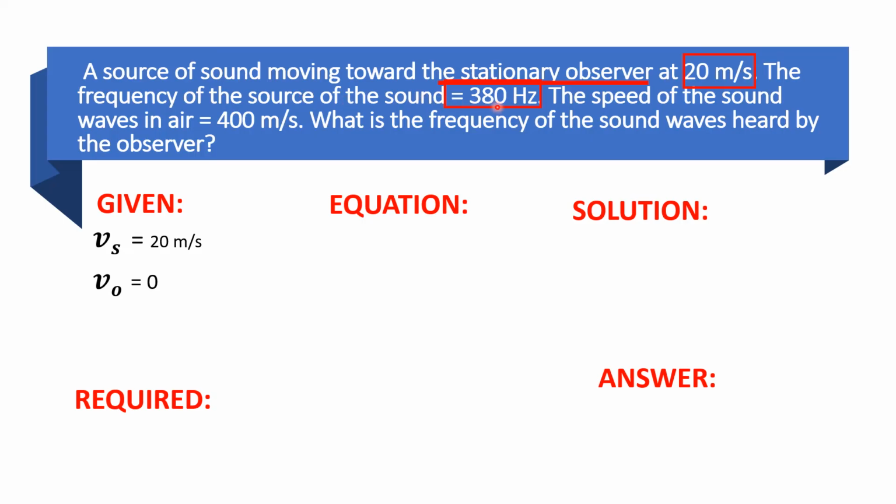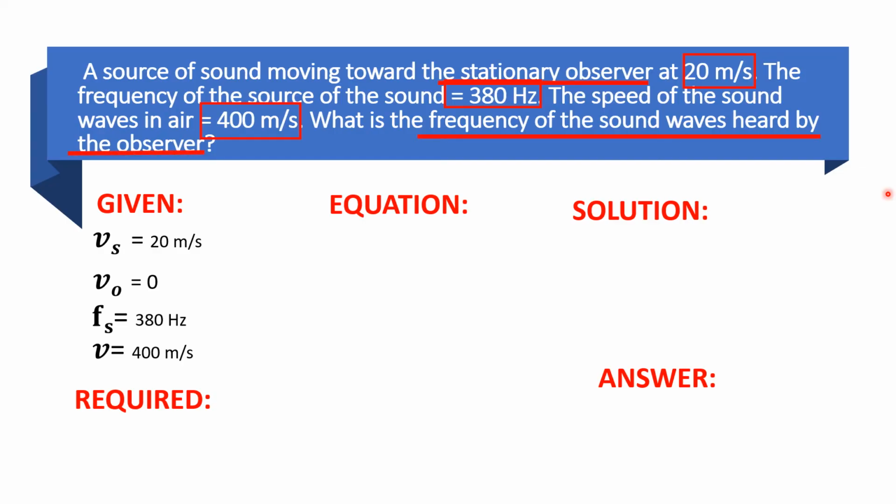And another one from the problem, sabi dyan, the frequency of the source of the sound is 380 Hz. So that is this frequency of the sound and that is the F sub S. So that is 380 Hz. Another one, the speed of the sound, which is always positive, is equal to 400 meters per second. So let's put it on the given.